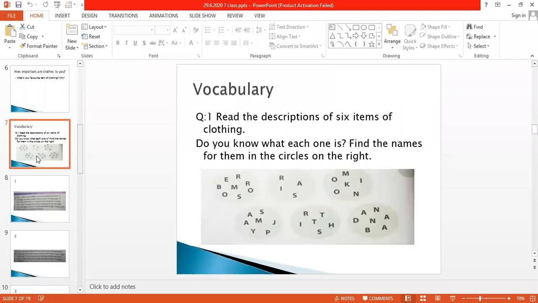So is it clear to you? So we will find the words from these six words. What is this? In the first paragraph, what is that?